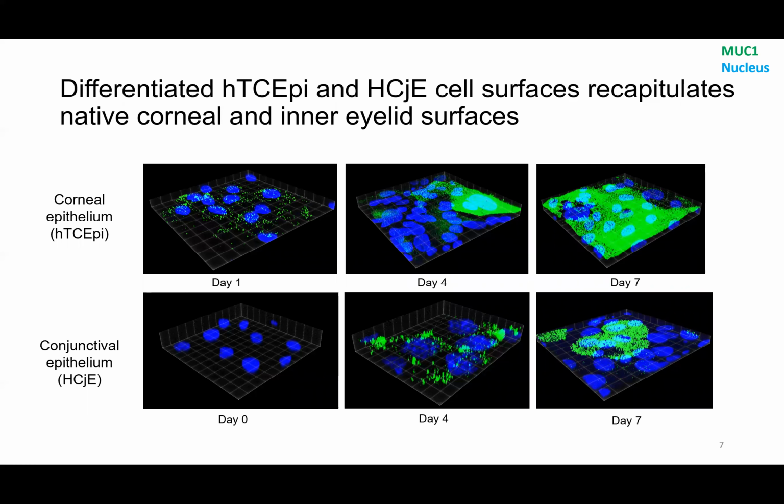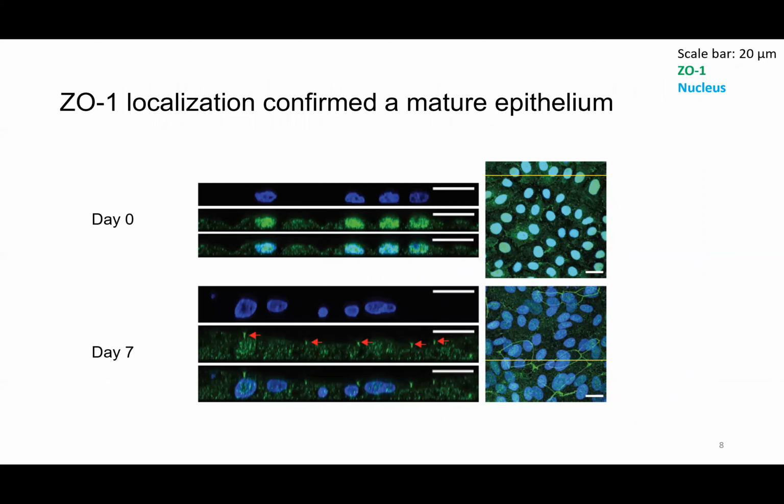To test if this differentiated corneal cell surface can recapitulate the native ocular surface, we did some immunofluorescence staining on MUC1, which is a major membrane-tethered mucin. Here we see that differentiated corneal and conjunctival epithelial cells express substantially more MUC1, which is shown in the green channel here, after 7 days of stratification or differentiation process. In addition, the localization of ZO1, which is a tight junction marker for mature epithelium, shifted from the nucleus to the cell-cell junction near the apical surface after 7 days of stratification, similar to the molecular features of native human ocular epithelium.